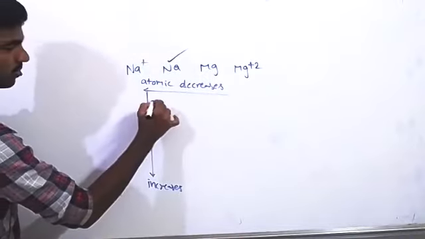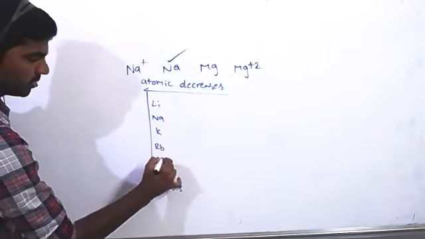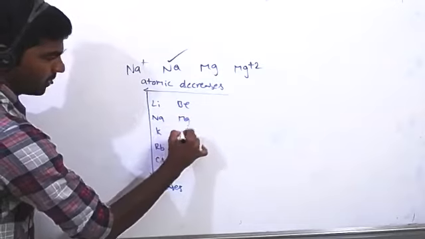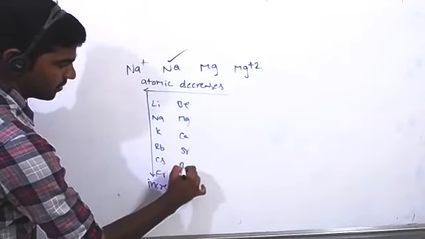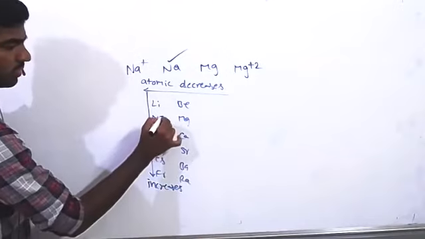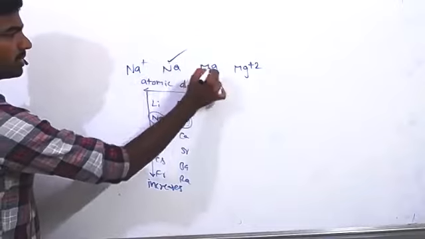In the first group we have lithium, sodium, potassium, rubidium, cesium and francium. Second group: beryllium, magnesium, calcium, strontium, barium, radium. So here sodium is bigger in size than magnesium.